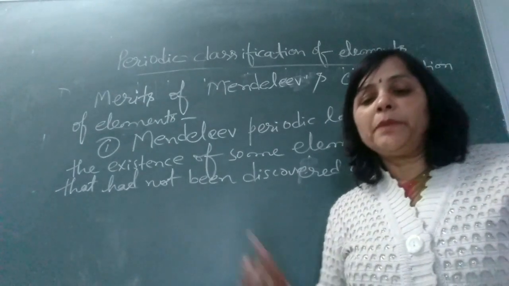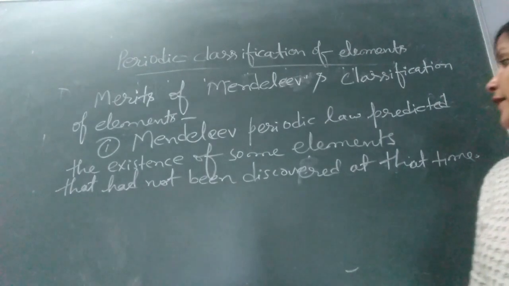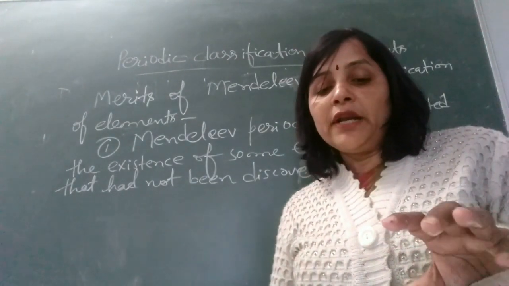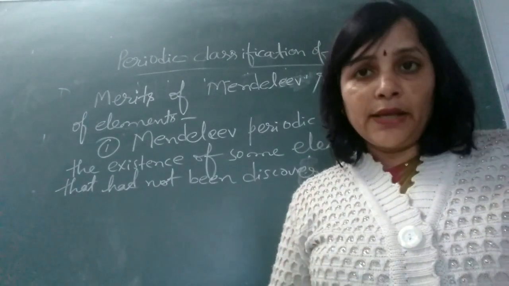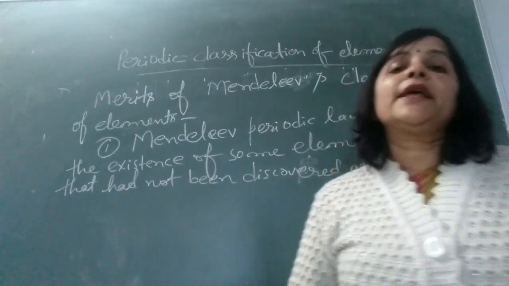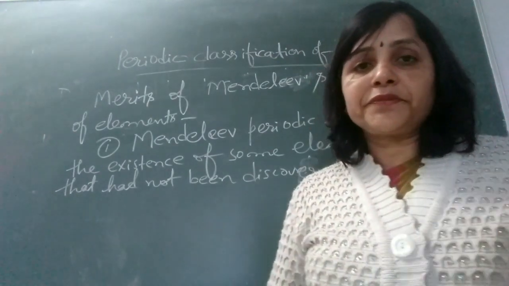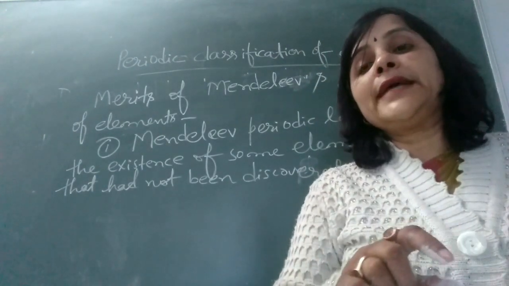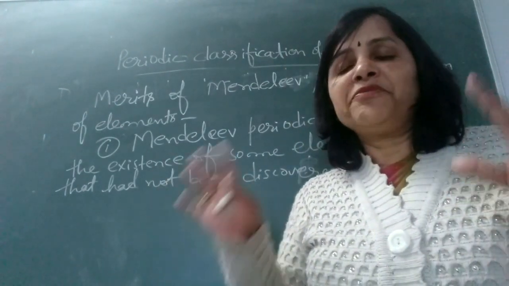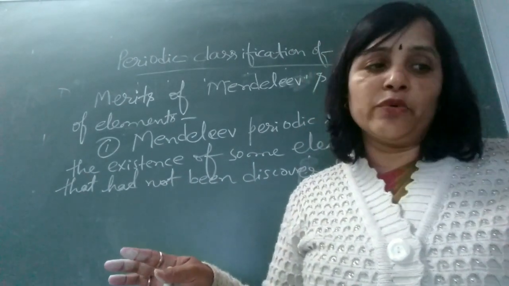The first point is that Mendeleev's periodic law predicted the existence of some elements that had not been discovered at that time. Mendeleev left some positions in his periodic table for undiscovered elements like gallium, scandium, germanium, etc. When these elements were discovered later on, they were placed at their particular places.